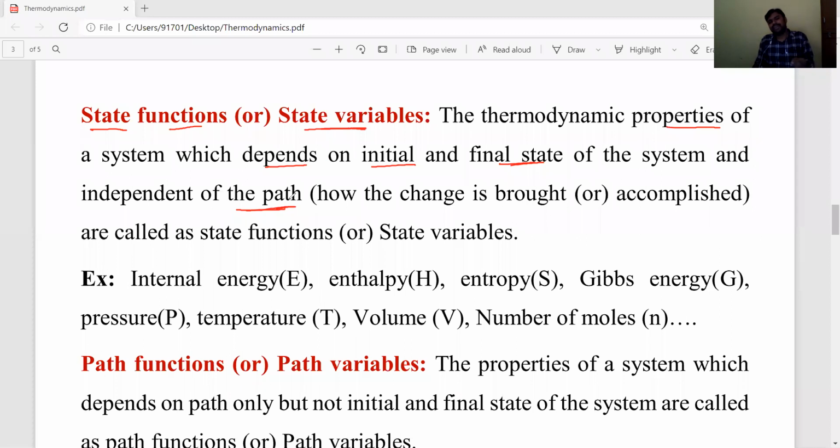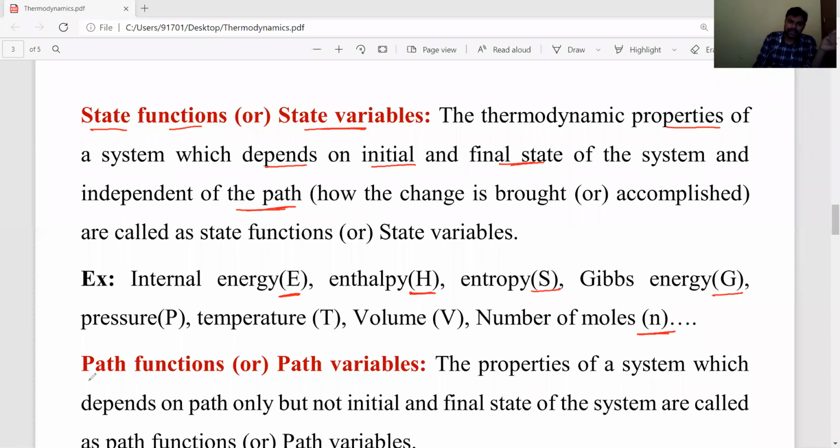Almost all state variable examples are present in extensive properties only. All extensive properties depend on quantity, and they also depend on initial and final states. Okay, students. The main important examples of state functions or state variables: internal energy, meaning initial and final internal energy, and we can calculate the difference in the internal energy; enthalpy, entropy, Gibbs energy, pressure, temperature, volume, and number of moles of a system. Those are examples of state functions or state variables.